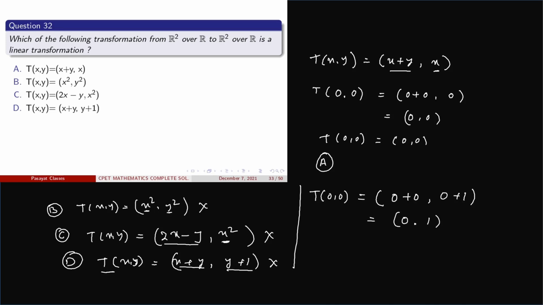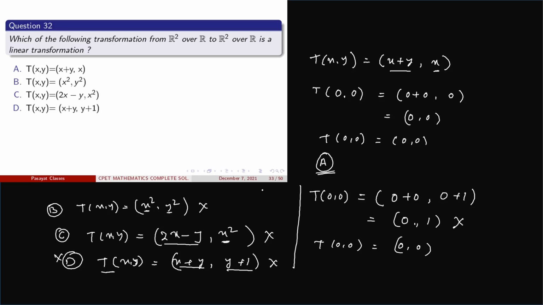So we cannot find T of 0 comma 0 equal to 0 comma 0. In this case we found that T of 0 comma 0 is equal to 0 comma 1. So this is not a linear transformation. So option D is wrong, hence option A is the correct one.